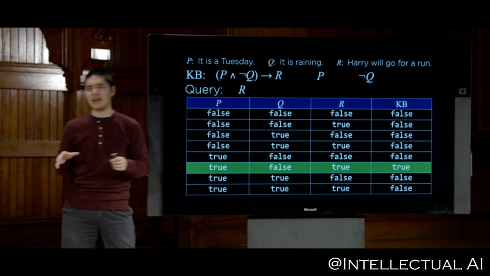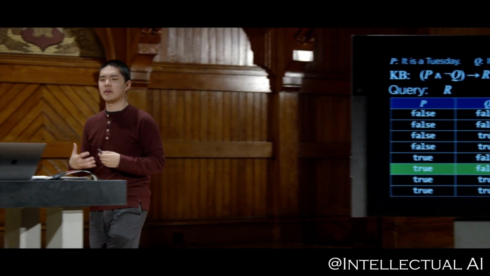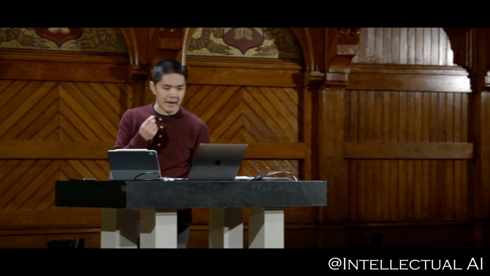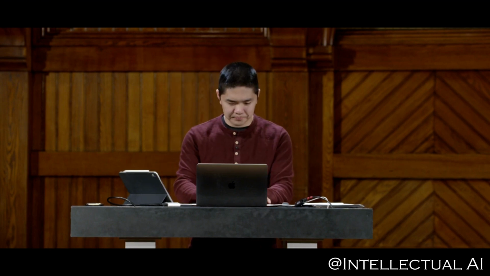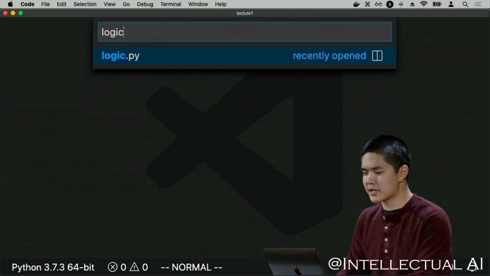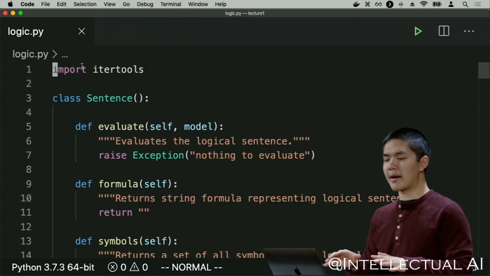So let's now take a look at how we might actually go about writing this in a programming language like Python. Take a look at some actual code that would encode this notion of propositional symbols and logic and these connectives like and, or, and not, and implication and so forth, and see what that code might actually look like. So I've written in advance a logic library that's more detailed than we need to worry about entirely today.